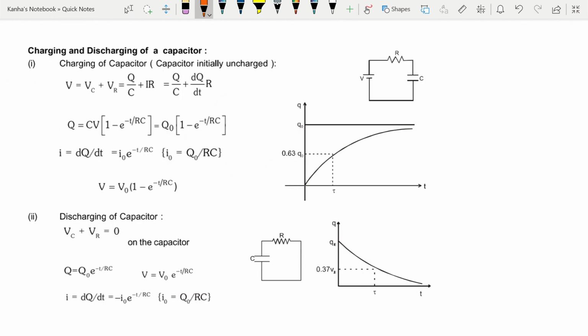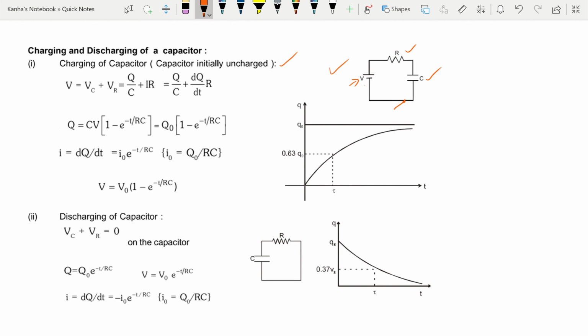Finally, let's take a look at charging and discharging of a capacitor. Firstly, let's take a look at the charging of the capacitor. We assume that the capacitor is initially uncharged. So I've made a circuit diagram for you. You have a battery that is providing the required EMF. You have a resistance and you have a capacitance in series. So there is also a switch involved that will be used.